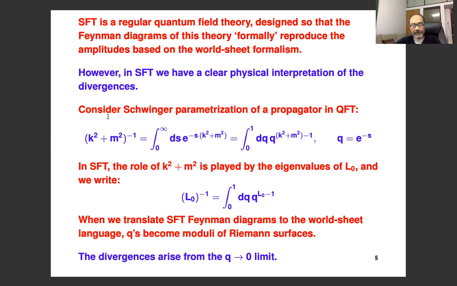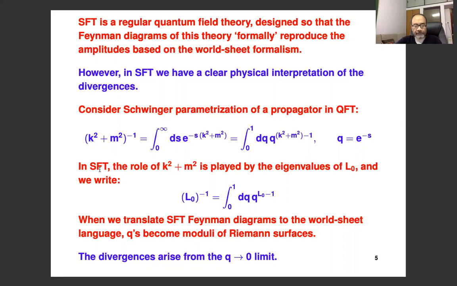And this comes by using the Schwinger parameter representation of a propagator. So in a normal quantum field theory, you write the Schwinger parameter representation in this way. We introduce this integral over the proper time. And here I have also introduced the variable q, which is related to the proper time s by q equal to e^{-s}. And in terms of q, this integral takes a form like this.